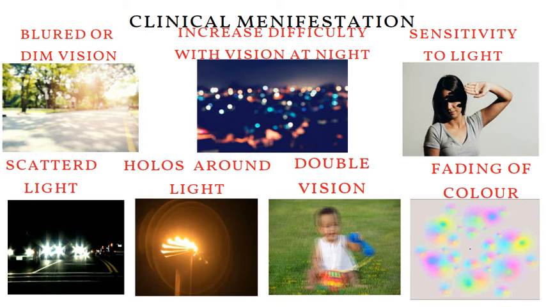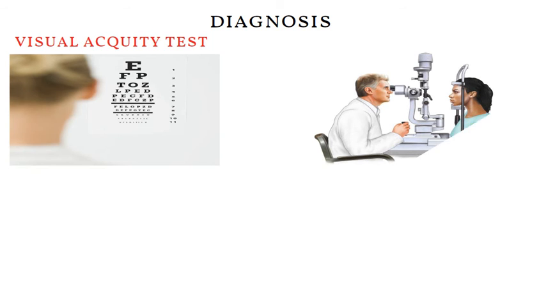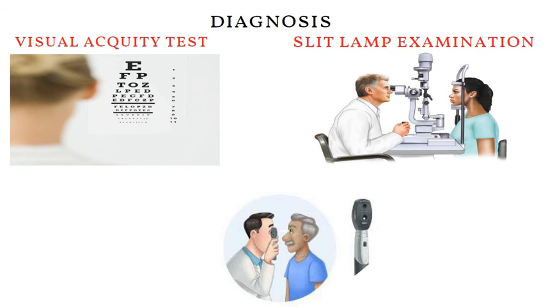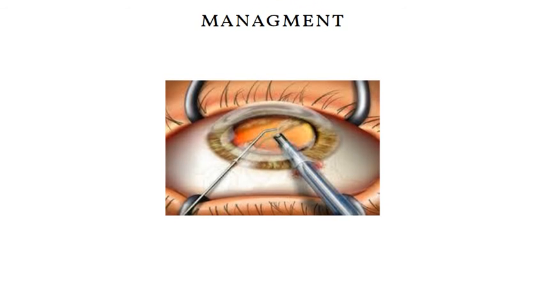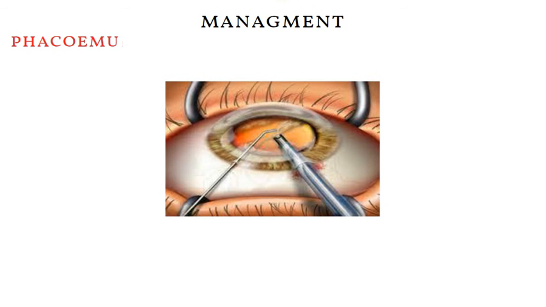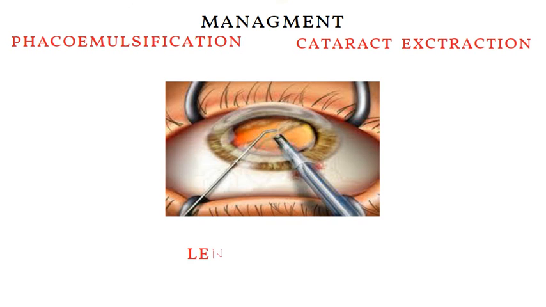Cataract can be diagnosed by doing visual acuity test, slit lamp examination and ophthalmoscopy. It can be managed by doing surgery. No medical treatment is available. Surgical management includes phacoemulsification, cataract extraction and lens transplant.